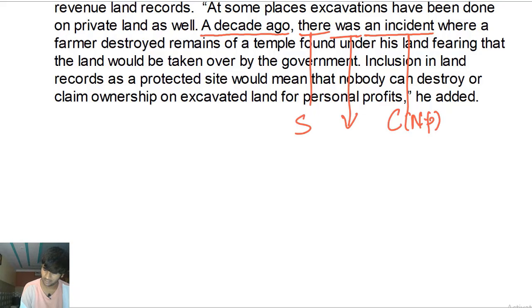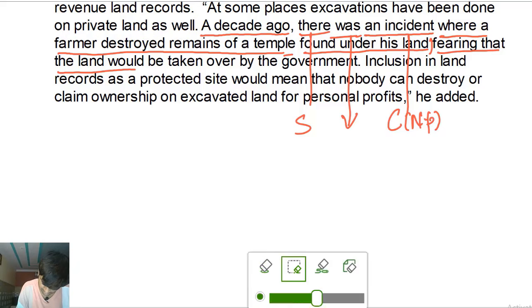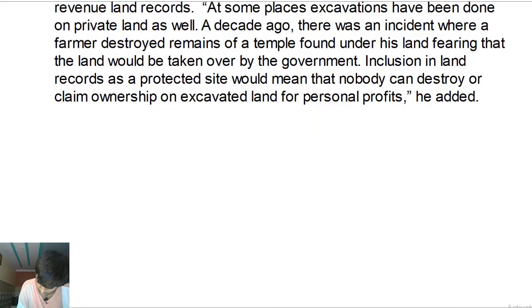Incident where a farmer destroyed remains of a temple which was found under his land, fearing that the land would. Under the land, where a farmer destroyed remains of the temple found under the land. Give me a second, guys. So where a farmer destroyed remains of a temple found under his land, right? This entire piece is giving information about the noun incident, right?